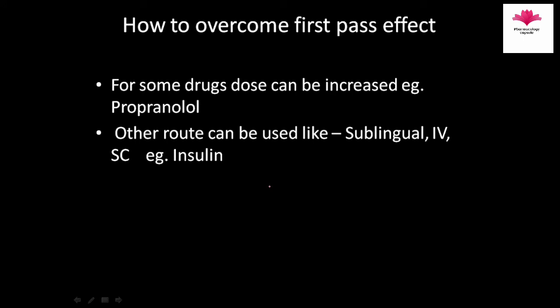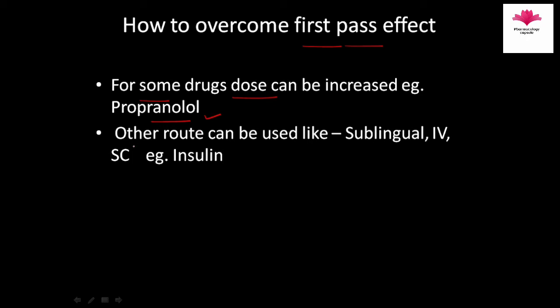Now, how to overcome first pass effect? As we know, before reaching the systemic circulation, the drug is metabolized. So for some drugs, we can increase the dose. We can do this in propranolol.